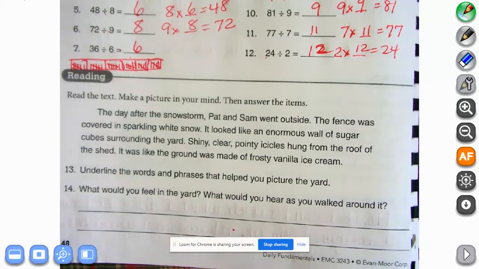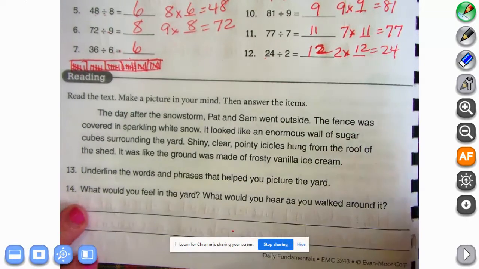Okay, we're reading the text, making a picture in our mind, and then answering the items. The day after the snowstorm, Pat and Sam went outside. The fence was covered in sparkling white snow. It looked like an enormous wall of sugar cubes surrounding the yard. Shiny, clear, pointy icicles hung from the roof of the shed. It was like the ground was made of frosty vanilla ice cream. Underline the words and phrases that helped you picture the yard.